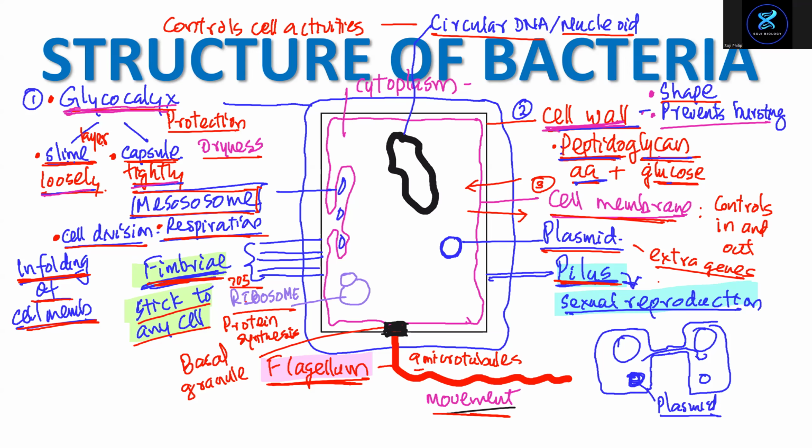Ribosomes are 70S ribosomes, for protein synthesis. And cytoplasm is a jelly-like substance where metabolic reactions happen.